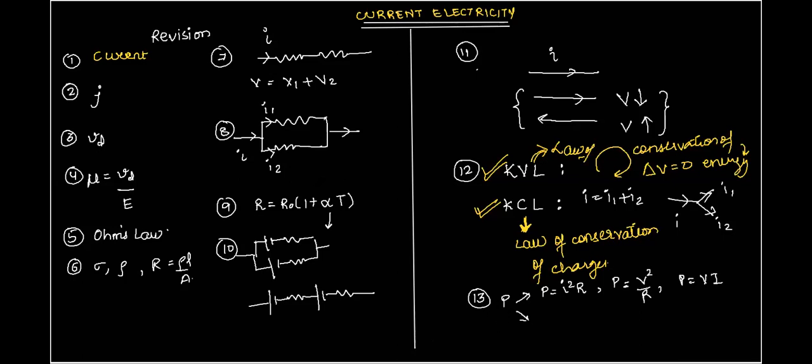Then in the second case, when we are talking about heat generated when the current is varying with time, when I is variable or a function in time, we saw that heat generated is equal to the integral of I square R dt, correct? Am I right, Atul? Yes, sir.